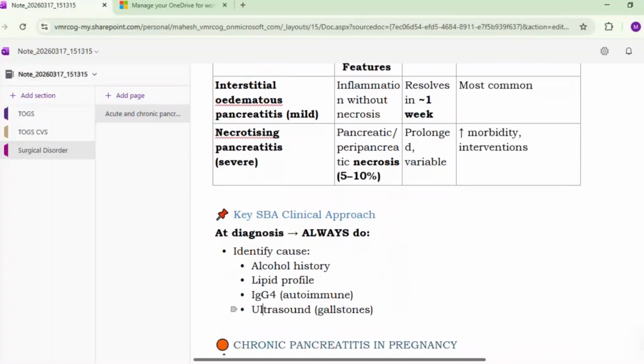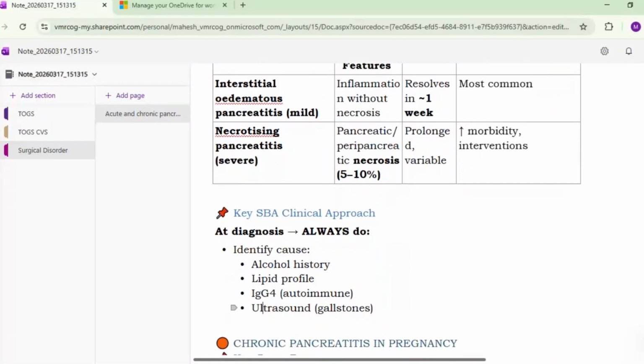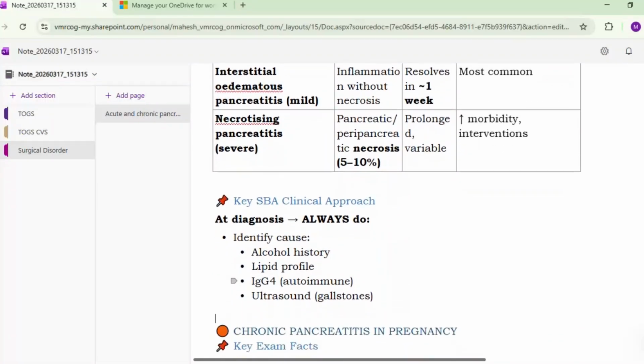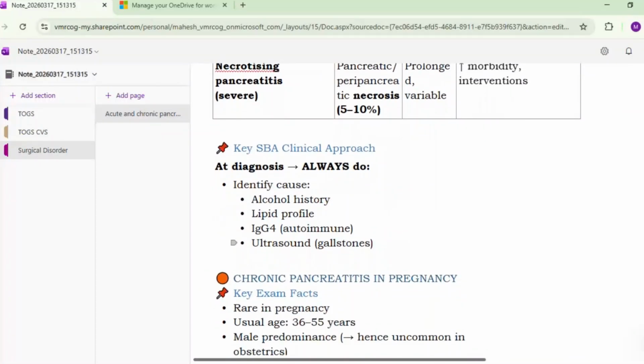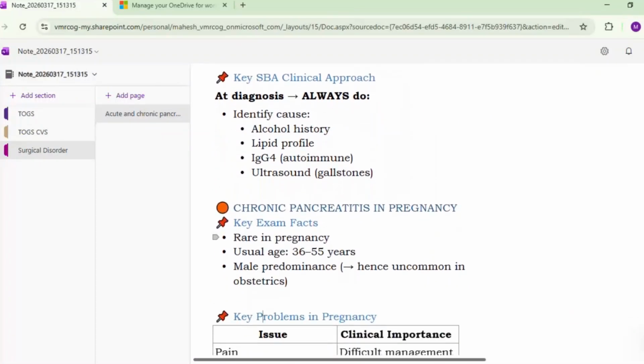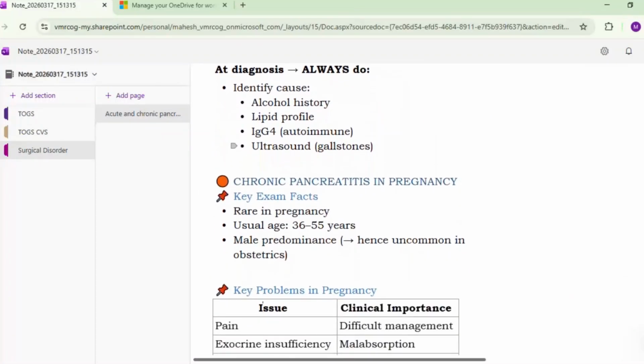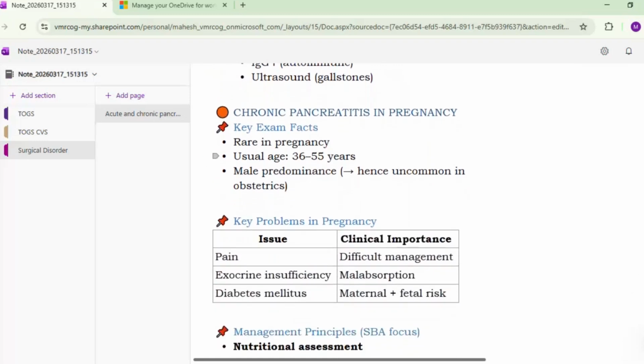Okay, so at diagnosis, always we have to take a detailed history of alcohol, look for lipid profile, IgG4 in autoimmune disorders, and get the ultrasound done to look for the stones, gallstones, I mean to say. Then coming to chronic pancreatitis in pregnancy. Chronic pancreatitis is not very common in pregnancy. Usual age is around 36 to 55 years. Generally seen in males. Okay, hence uncommon in obstetrics.